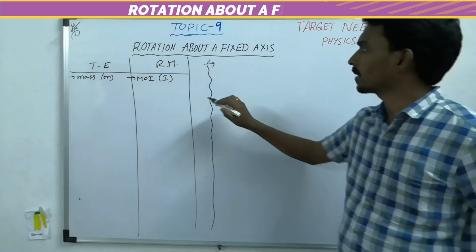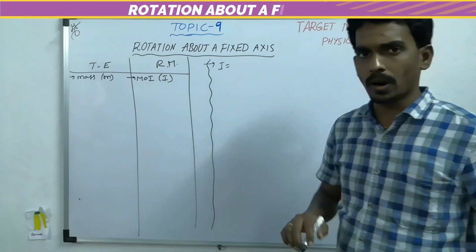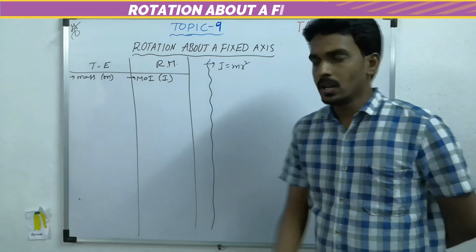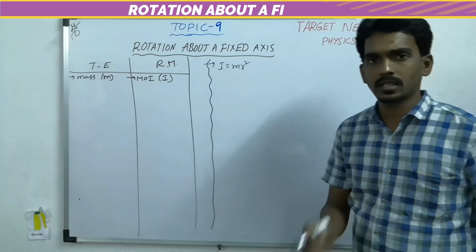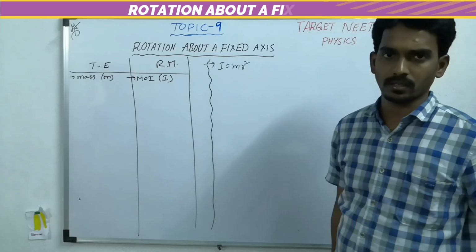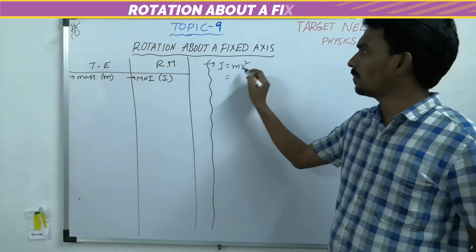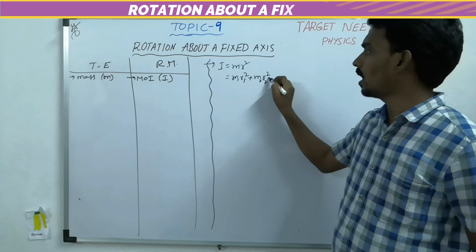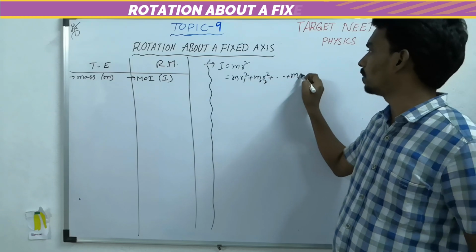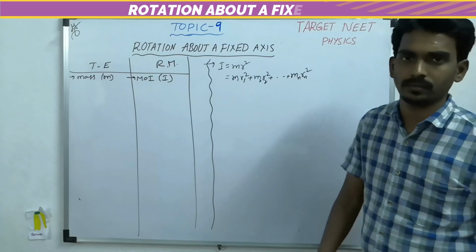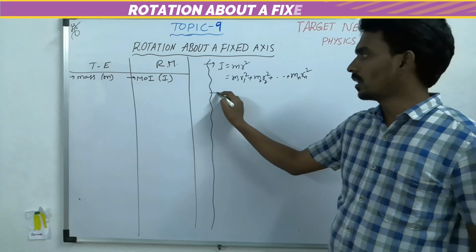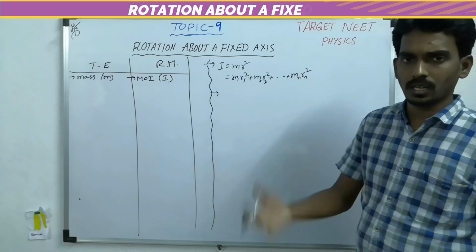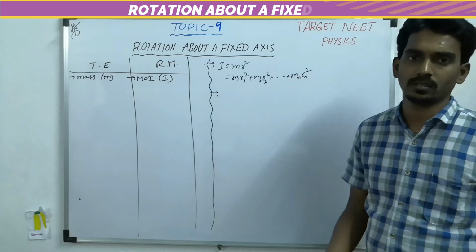The moment of inertia of a point object about a reference axis is mr square, where r is the perpendicular distance of the point from the axis. If there is a system of point masses, then the total moment of inertia is the sum of the moments of inertia of all the particles. For a rigid body, the moment of inertia depends upon the mass distribution.